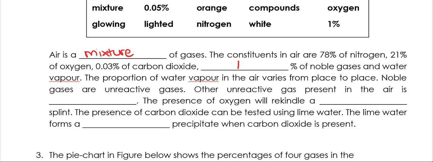Noble gases are unreactive. It means that they don't react very well with anything around them. They react very slowly or none at all. Another unreactive gas in the air is actually nitrogen. So we're using this one. We have used mixture. We have used 1%.